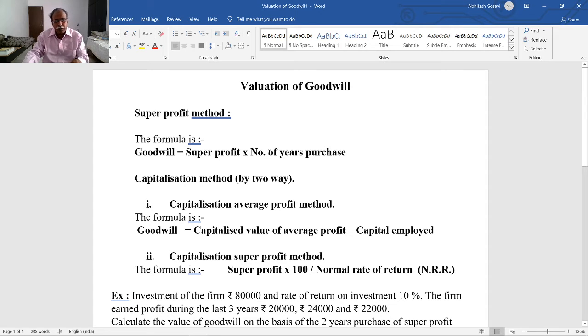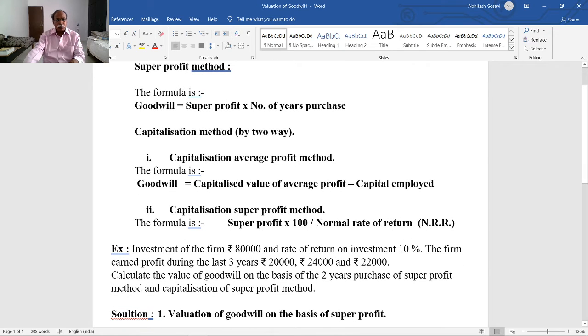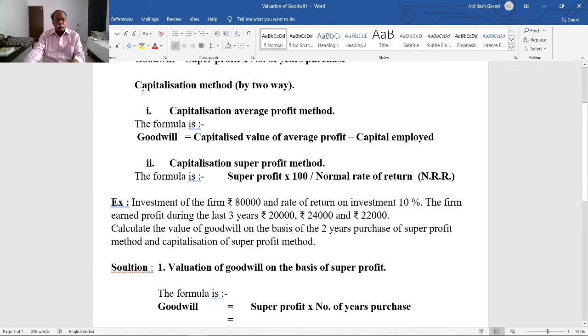Today in this video, we are going to see the valuation of goodwill on the basis of the super profit method and the capitalization method. In the super profit method, the formula is goodwill is equal to super profit multiplied by number of years' purchase.